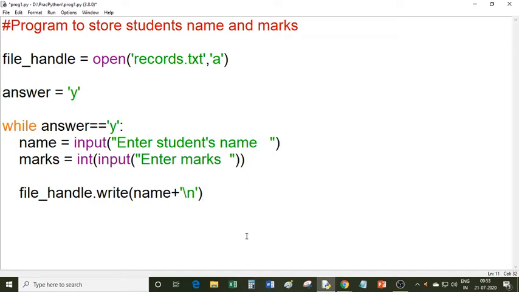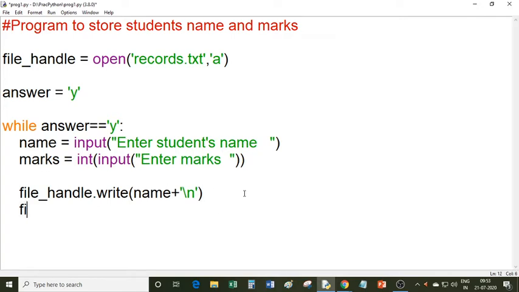You know the meaning of this concatenation operator. This concatenation operator joins two strings. One is name and another is new line character. You know that this is an escape character. So \n will not be written in the file, but a new line character means the cursor moves to the next line in the file. So the new line character is written in the file with name plus new line, so that the next data will be written in the next line.